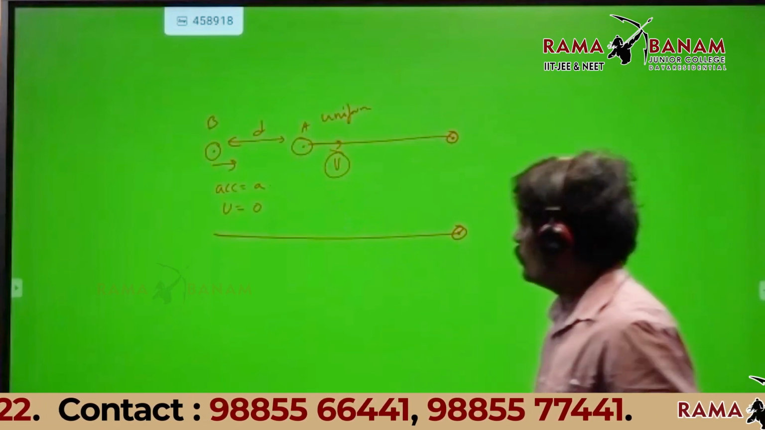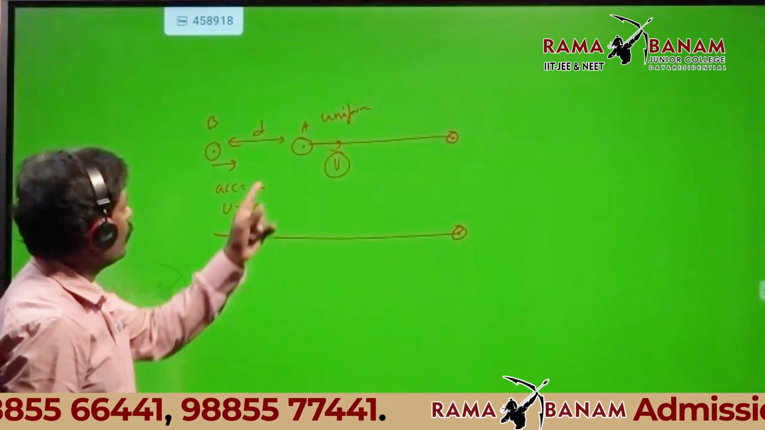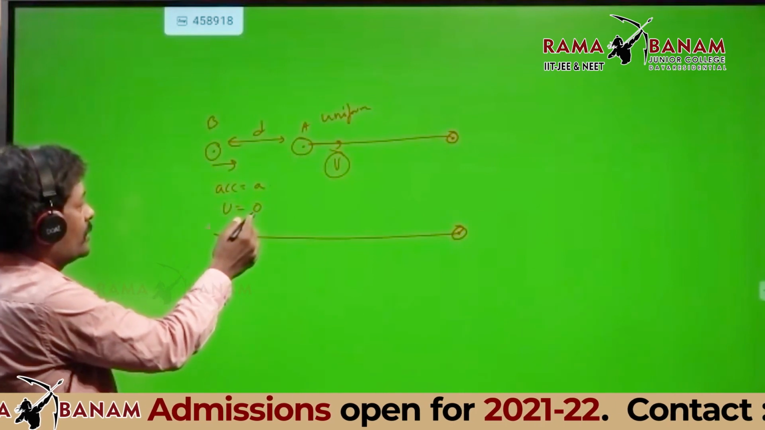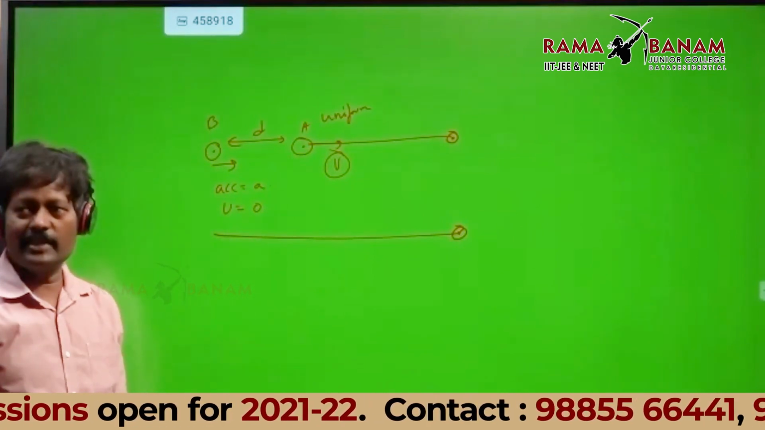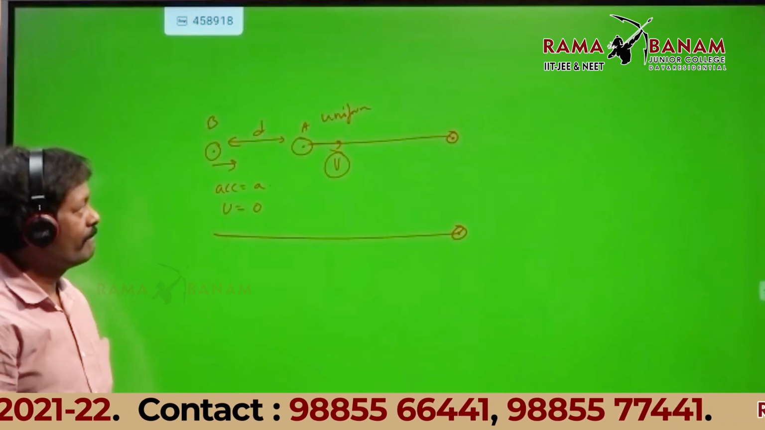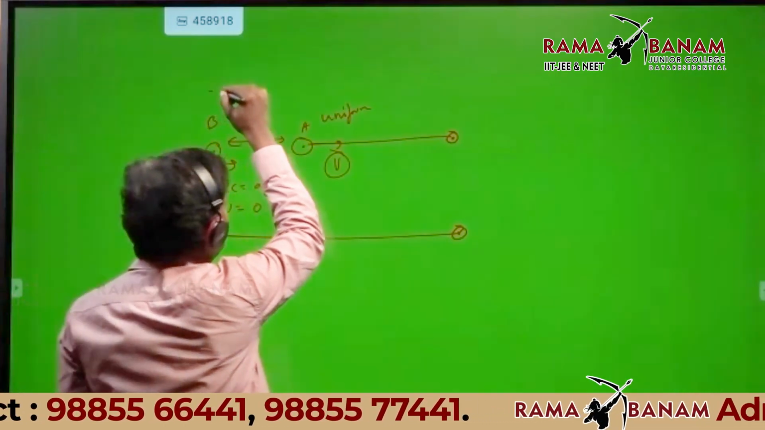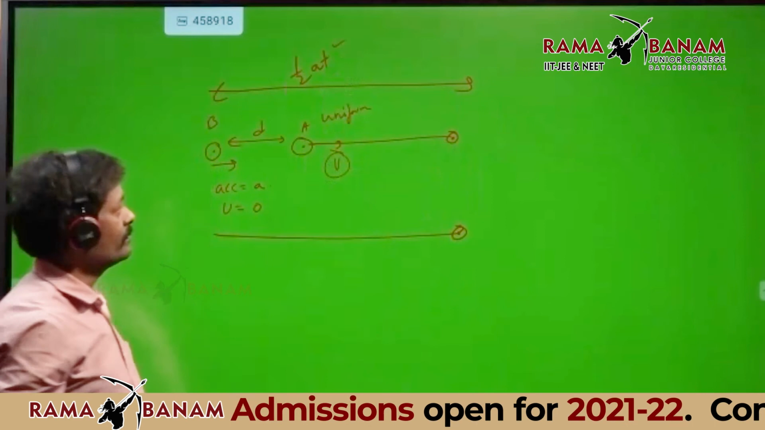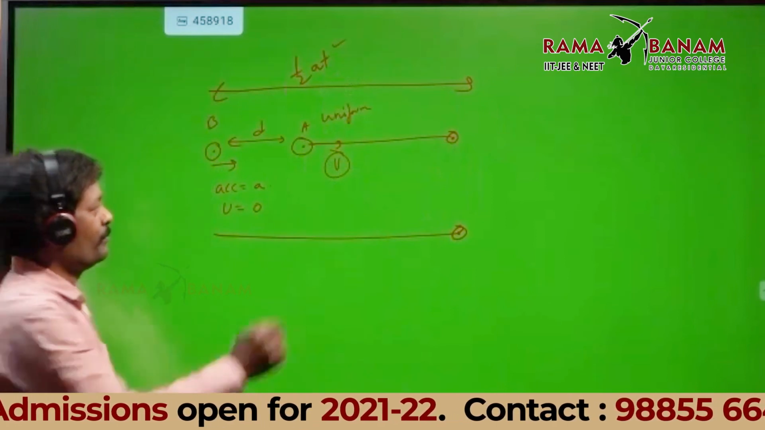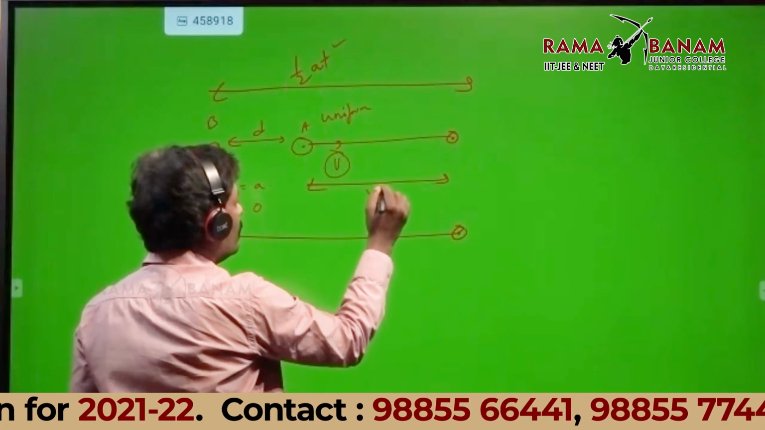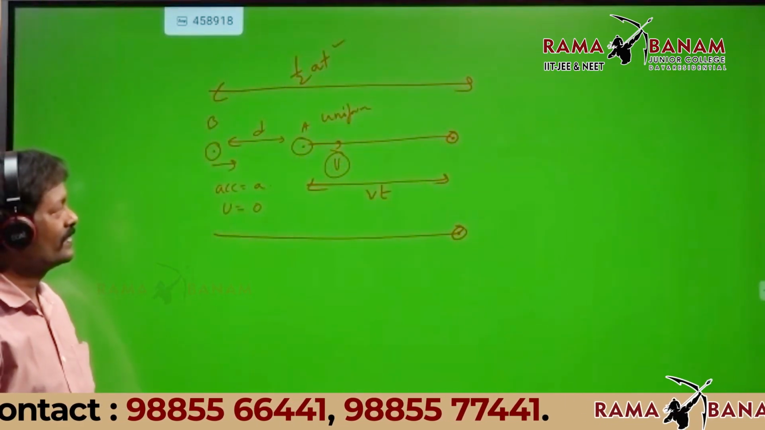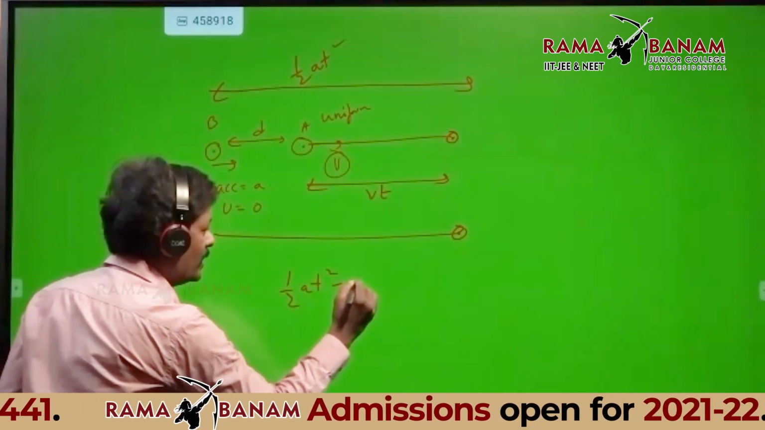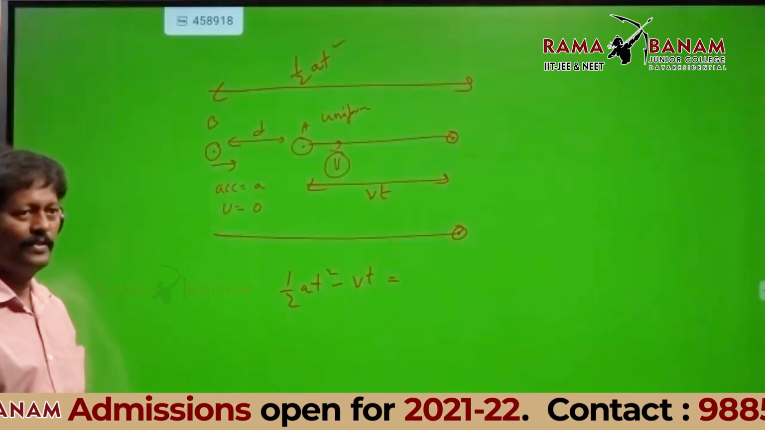Sir, for A, S equals half at square. For B, B is having initial velocity 0, acceleration is there. So distance traveled by B, S is equal to half at square. Very good. I'll write here. For B, half at square, and for A, vt. Now frame the equation: half at square minus vt equal to D.